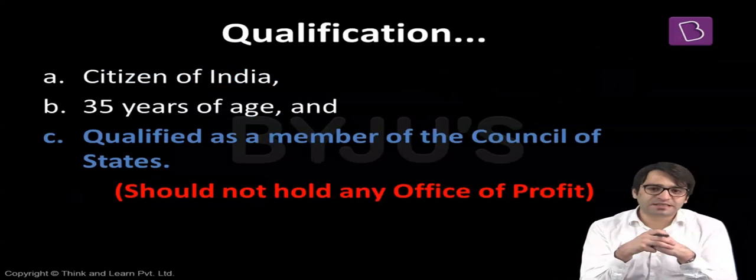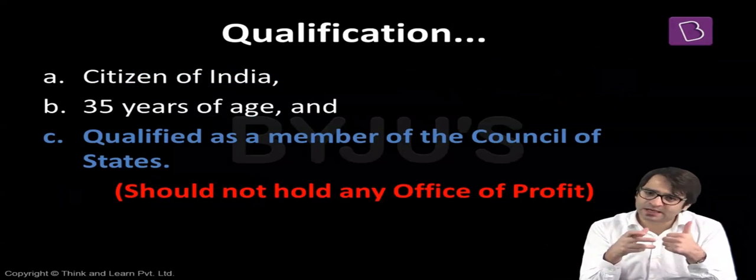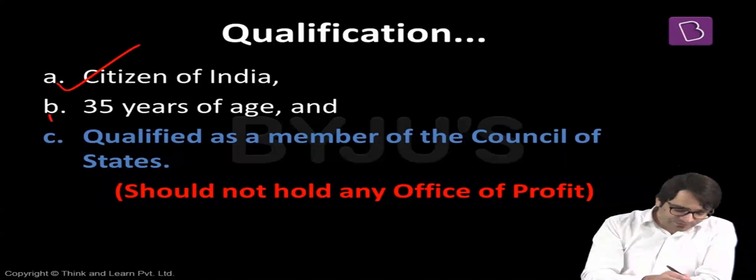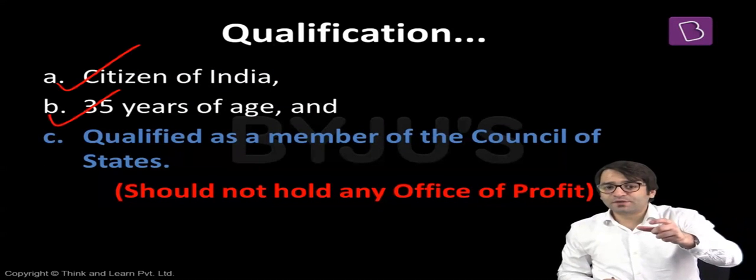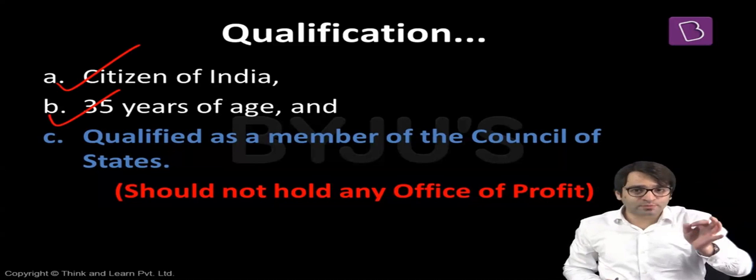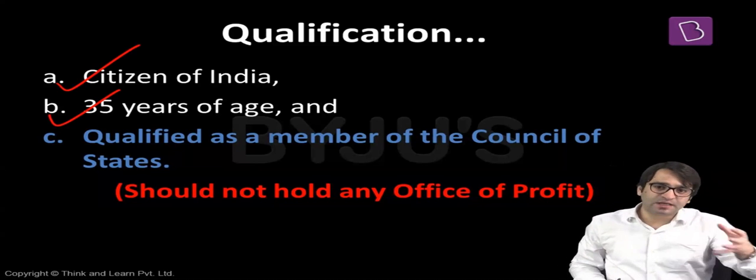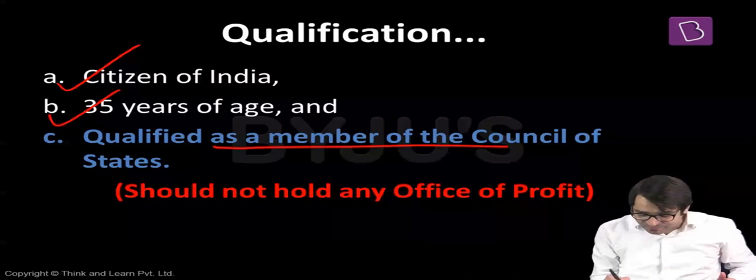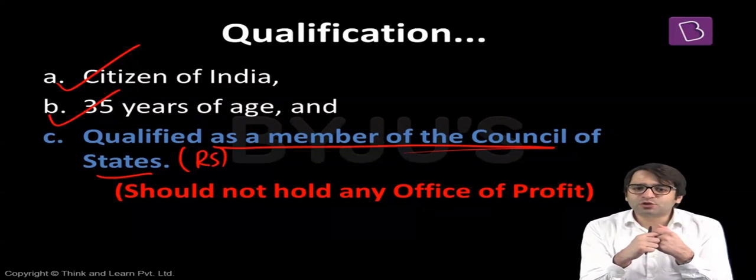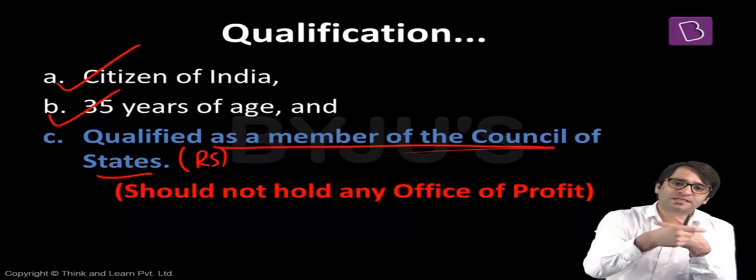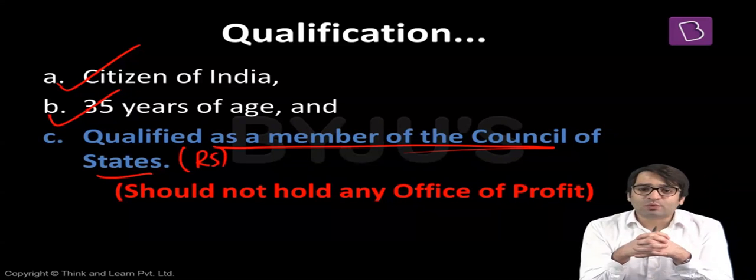But who can contest the Vice Presidential election? What are the qualifications required for someone to contest it? Number one, universal qualification: citizen of India, must have completed 35 years of age. But what was the qualification to contest the presidential election? That individual should have been eligible to be elected to the Lok Sabha. But so far as Vice President is concerned, another qualification is you should be qualified as a member of Council of States, that means Rajya Sabha. Anybody who is qualified to become a member of Rajya Sabha is qualified to contest the Vice Presidential election as well. But you have to understand that the Vice President of India is not a member of Rajya Sabha.